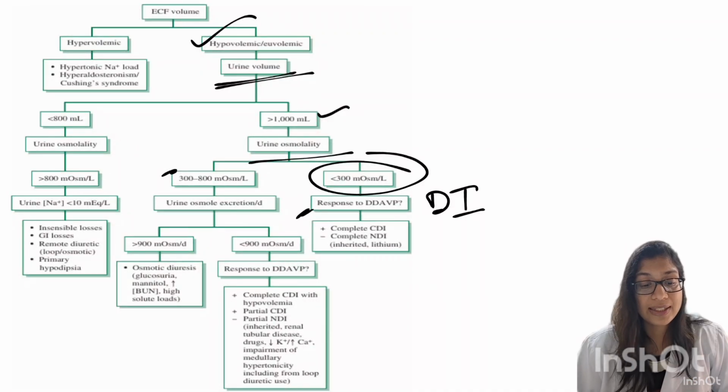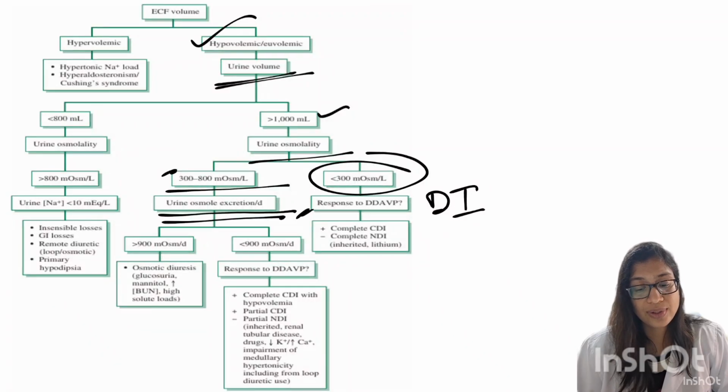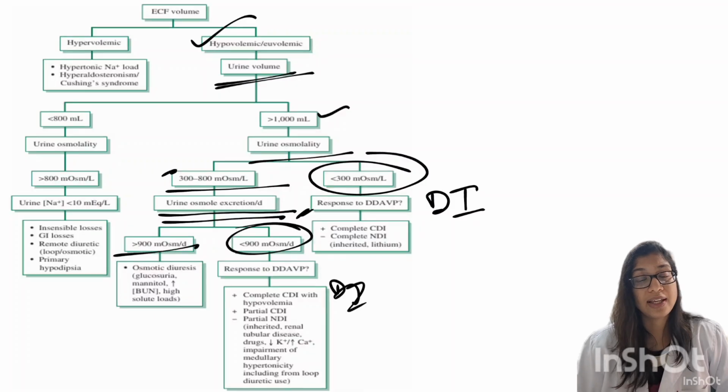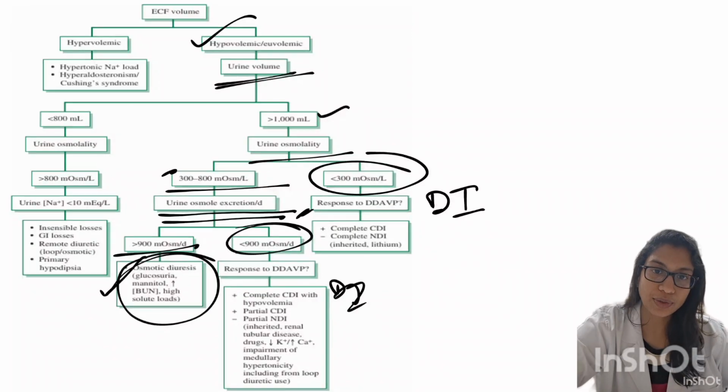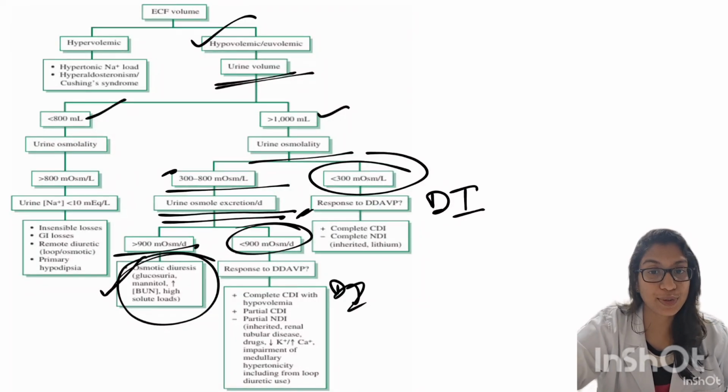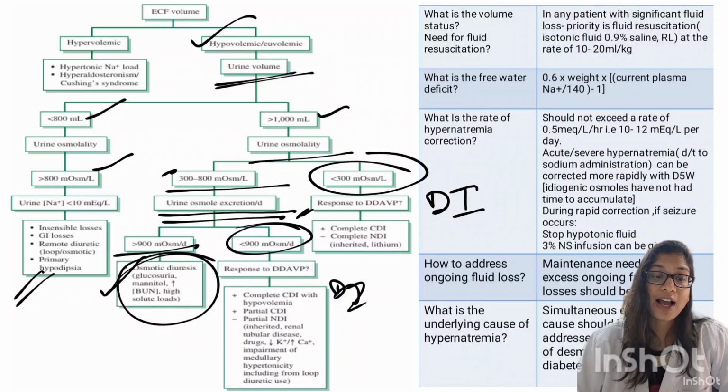Also, if urine osmolarity is 300 to 800, but urine osmoles are less than 900, then also you will rule out diabetes insipidus. If urine osmoles excreted per day are more than 900, it means there is some hyperosmolar agent that is getting excreted which is causing hypernatremia, that is osmotic diuresis. In case of mannitol use or glycosuria, we will see this condition. If urine volume is less than 800 and urine osmolarity is also less than 800, then it is some extrarenal loss. What if it is a hypervolemic state?